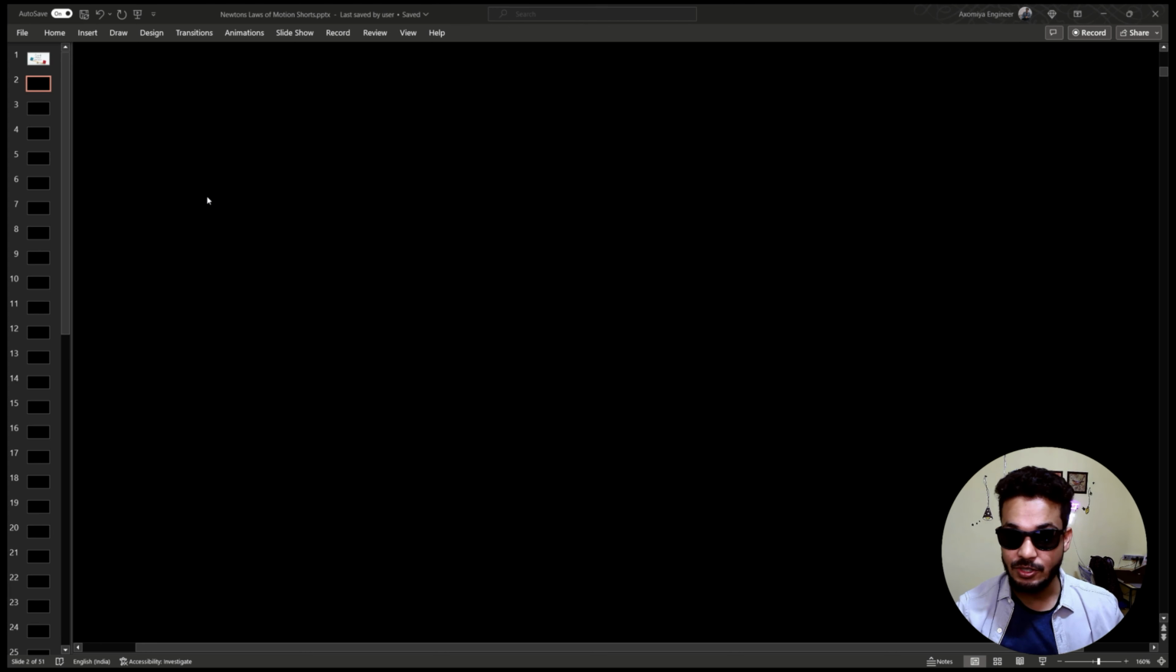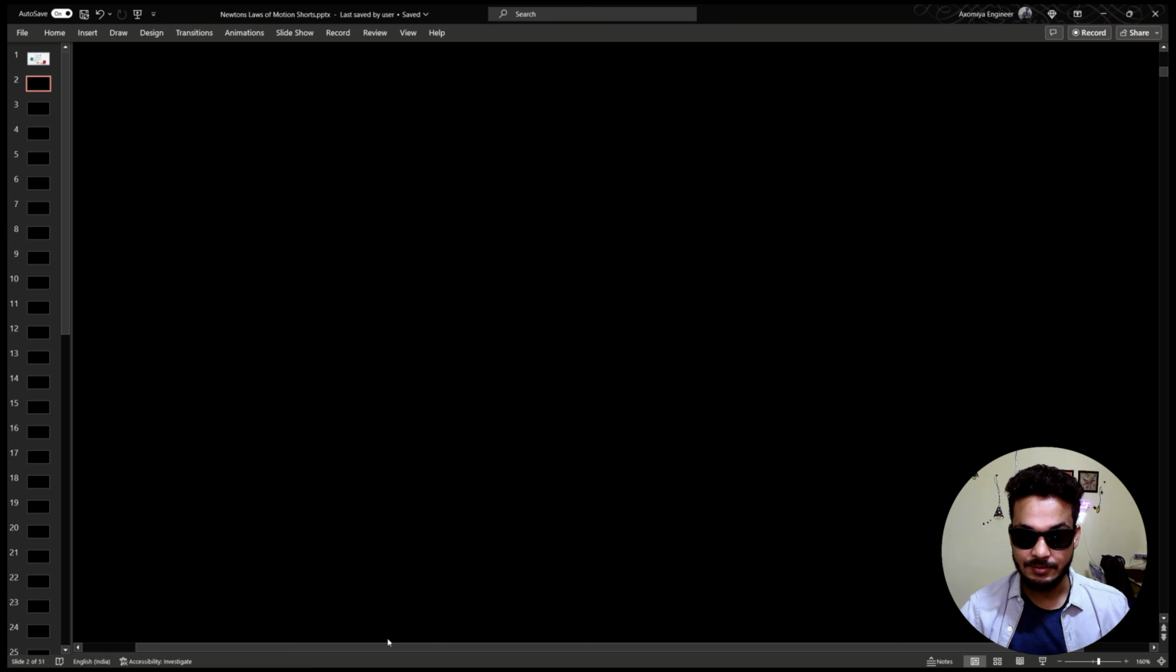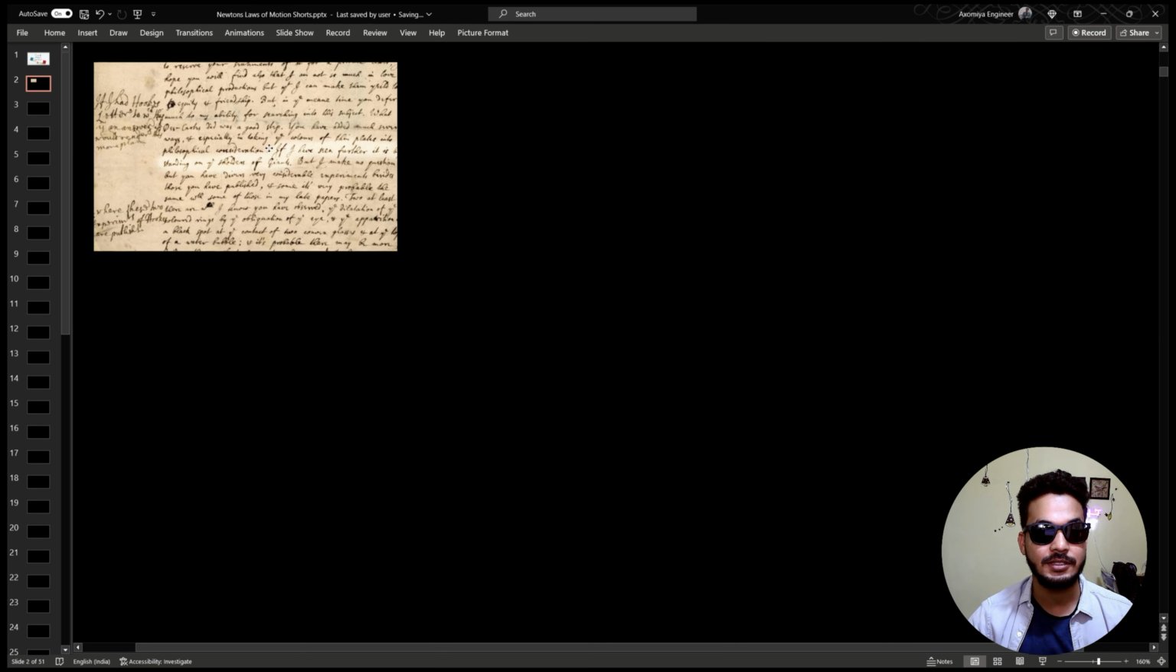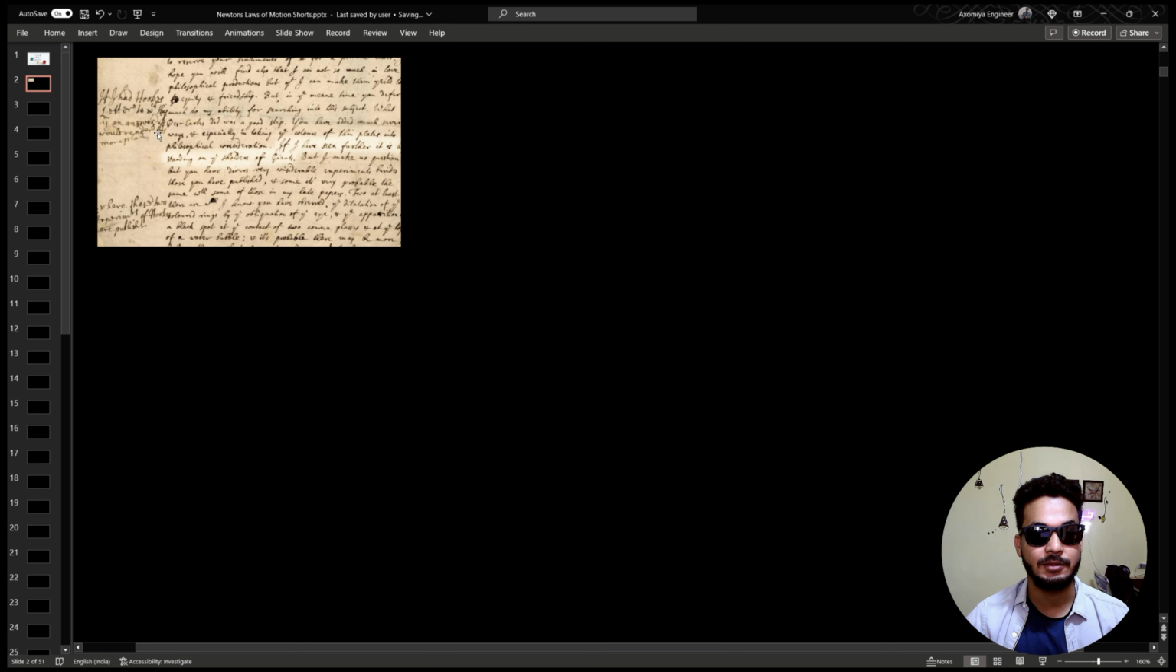So I have a picture for you guys. This is the picture that I was talking about. Okay, here you can read this. This is Newton's letter to Robert Hooke. If I have seen further, it is by standing on the shoulders of giants. Newton being very humble here, he is telling how his laws are actually a successor to a lot of research already done. Enough about the introduction, let's talk about the laws themselves.